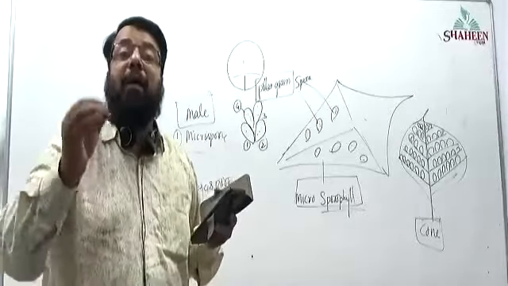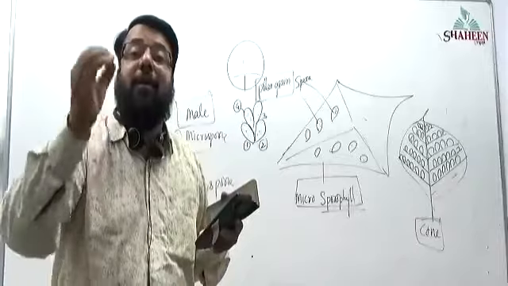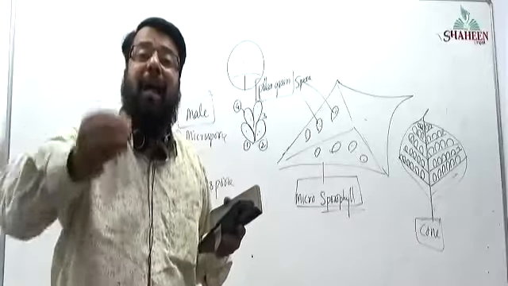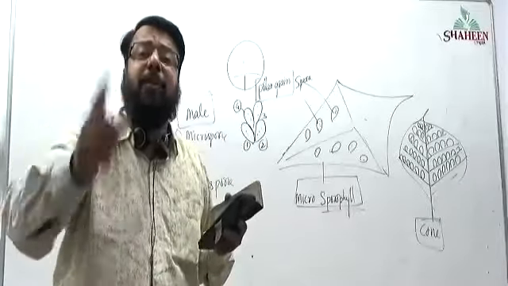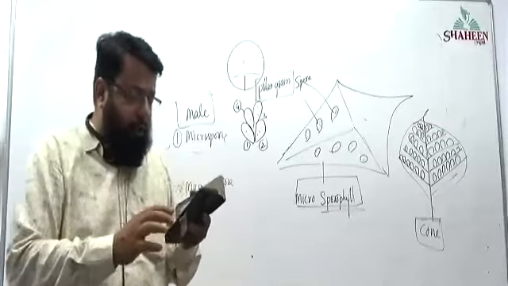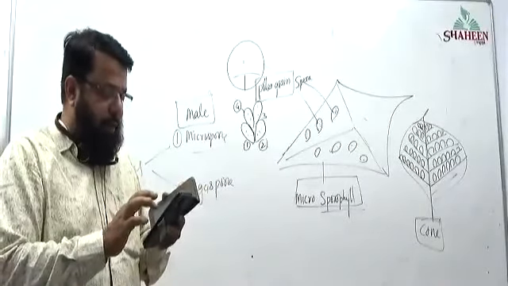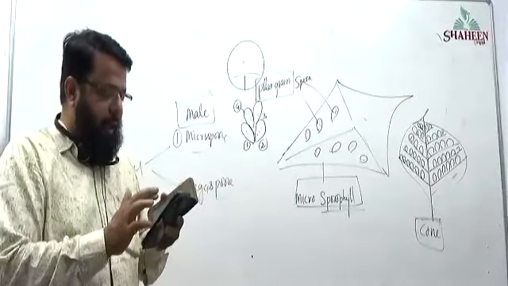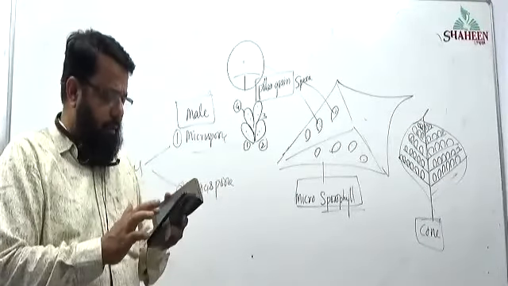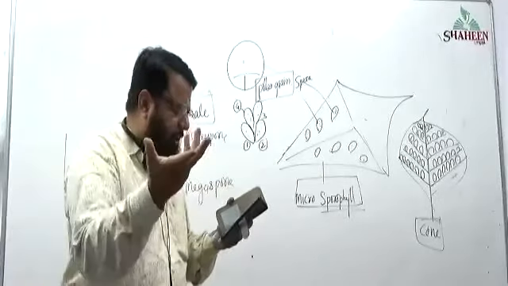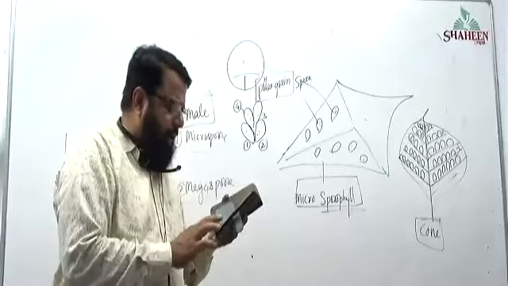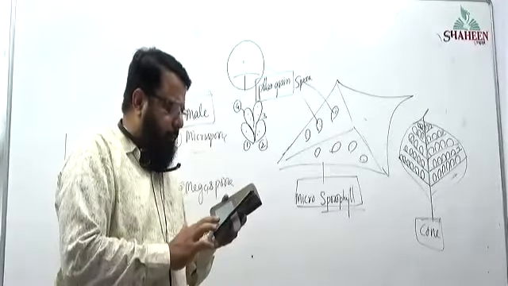Highly advanced, developed gametophyte is observed in bryophyte. Highly reduced gametophyte is observed in gymnosperm and angiosperm. So what about girls? Girls, what happened? Have you gone silent? Marchantia. Yes, Marchantia is nothing but a bryophyte.